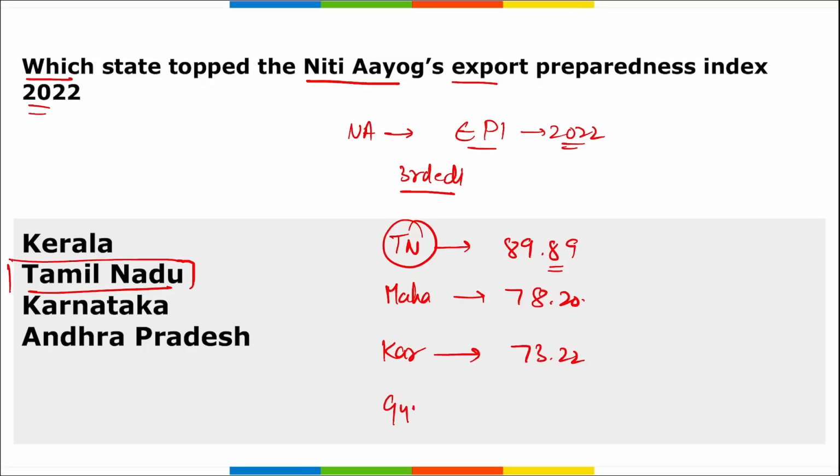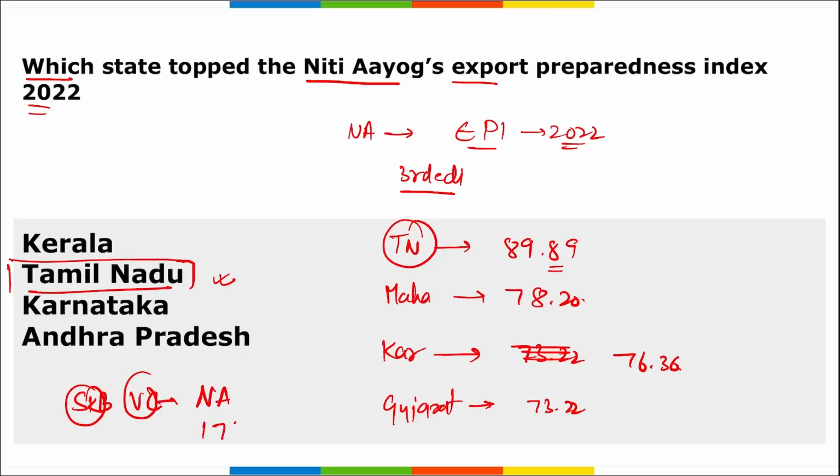And let's see fourth also, that is Gujarat, correct? And the score here was 73.22 for Gujarat, and for Karnataka the score was 76.36, right? So we can say that it was Tamil Nadu that has topped the Niti Aayog's Export Preparedness Index for 2022. This report was released by Suman K. Bery, who is the vice chairman of Niti Aayog, and this report was released on 17th of July 23, correct?